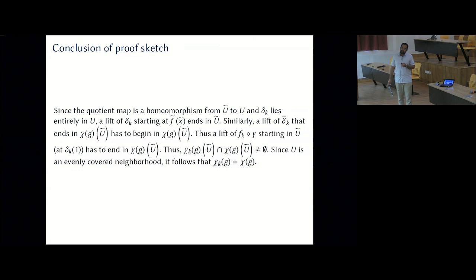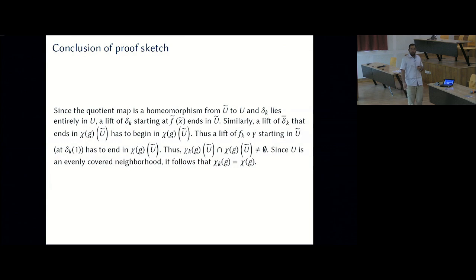Similarly, a lift of delta k reverse that ends in chi g of u tilde must begin in chi g of u tilde for exactly the same reason. So, thus a lift of fk of gamma, starting in u tilde at the point delta k1, must end in a point which lies in chi g of u tilde.